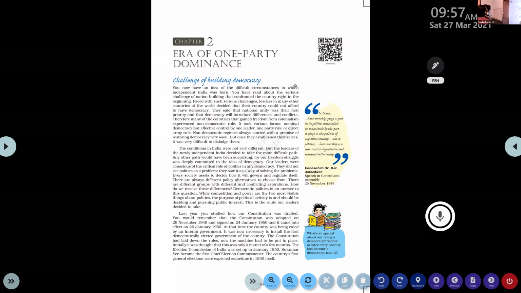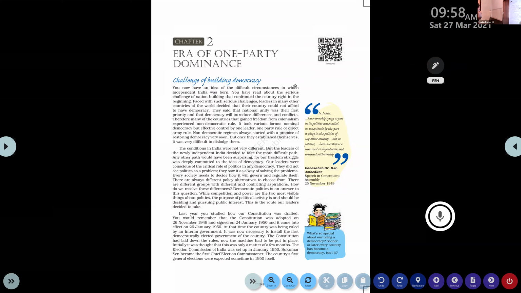Last year you studied how our constitution was drafted, right? You would remember that the constitution was adopted on 26 November 1949 and signed on 24th January 1950, and it came into effect on 26th January 1950. At that time, the country was being ruled by an interim government.